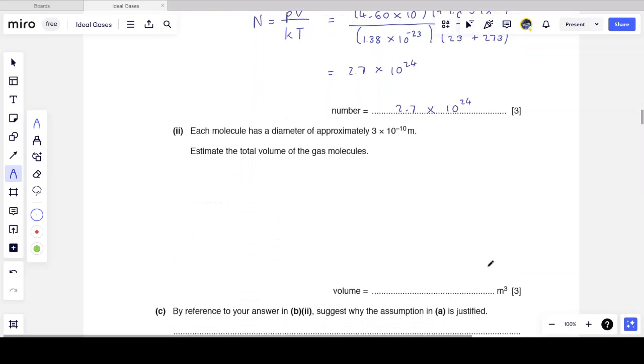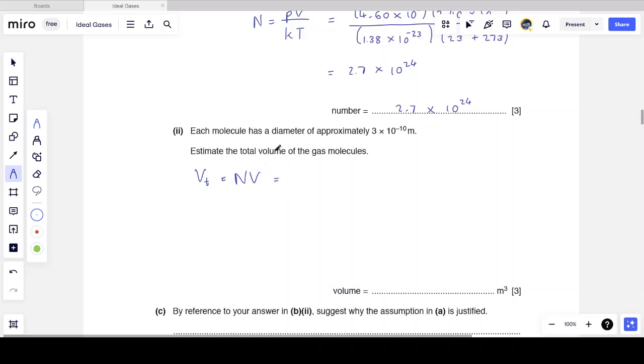We are then told that each molecule has a diameter of approximately 3 times 10 to the minus 10 meters, and we want to estimate the total volume of the gas molecules alone. Now we know the mass and the volume of the containing vessel, but we want to know how much of that volume is contained specifically by these gas molecules. So I'm going to assume that each one of these molecules is spherical in nature. So the total volume is the number of molecules that I have times the volume for each molecule.